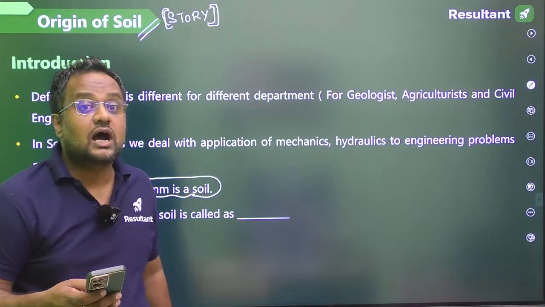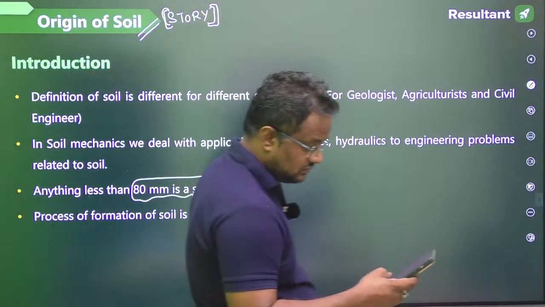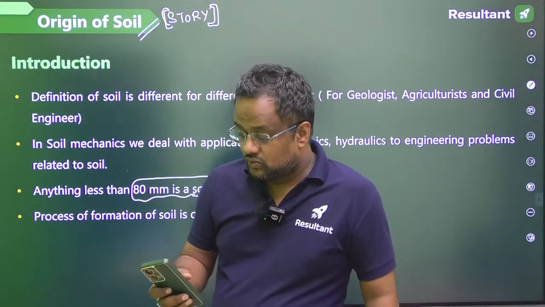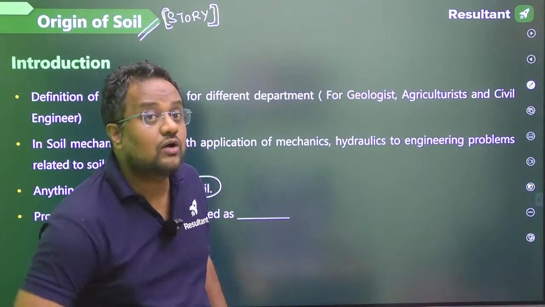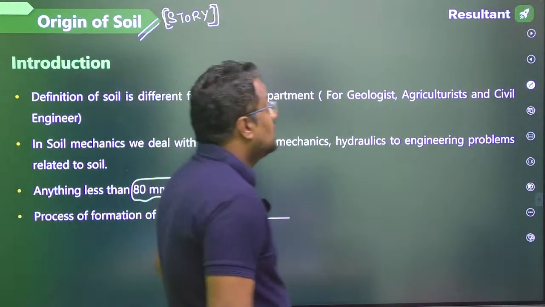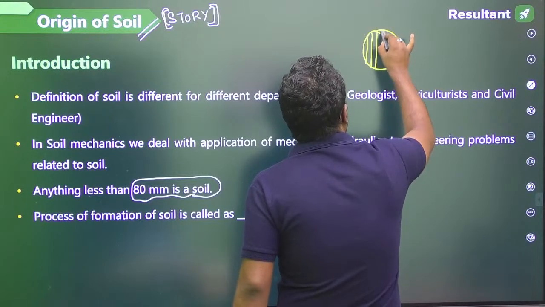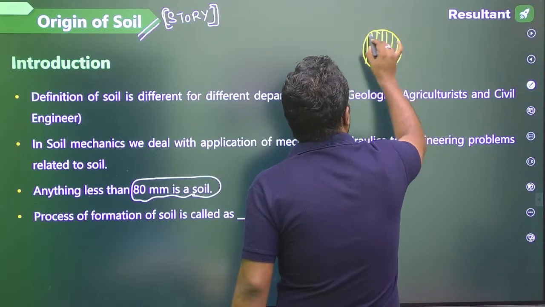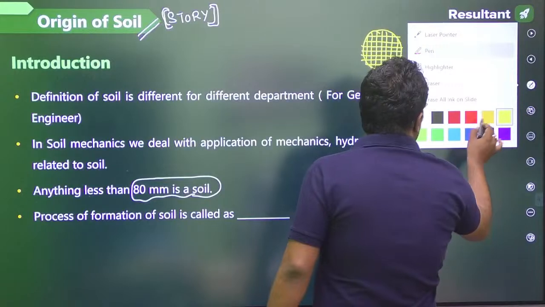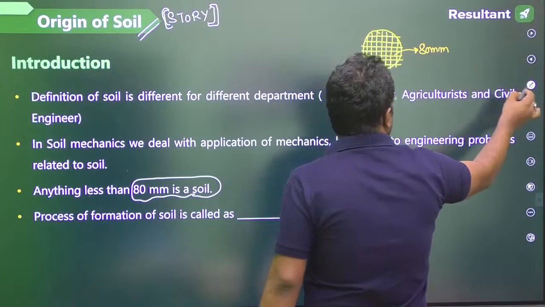Now guys, how to identify that the size is less than 80 mm? So guys, we are having sieves. You must have seen the Karwa Chauth sieve, right? We are having sieves like this, and the square opening has a size of 80 mm.